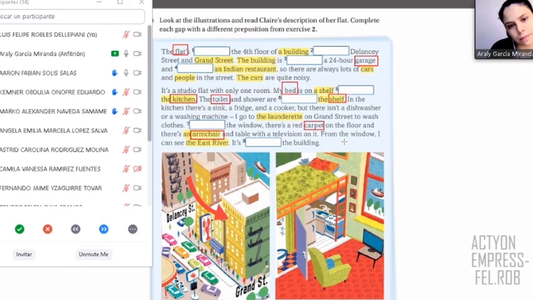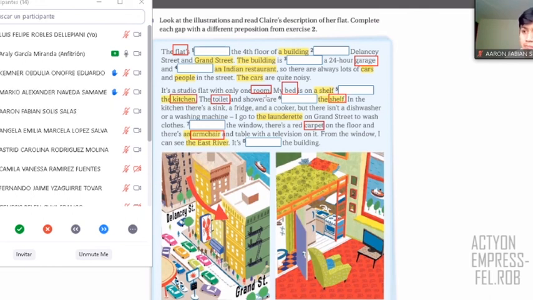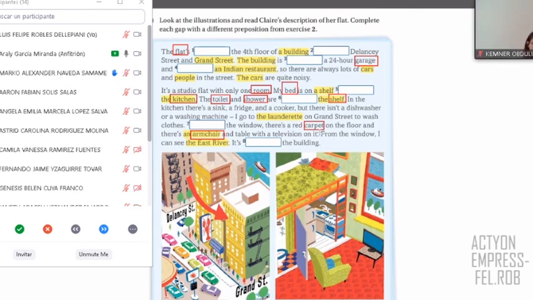Room. One room. Okay, room is kind of general. That's right. Let's now have Kemner. Shower. Shower. That's fine. Very good. Thank you, Kemner. And finally, we have Marco. Washing machine. That's right. So it's here, right? Very good.